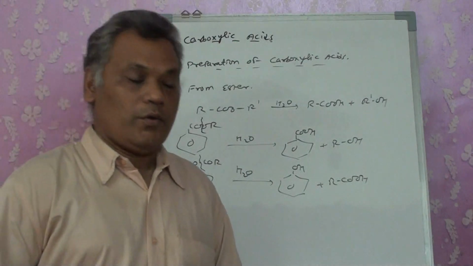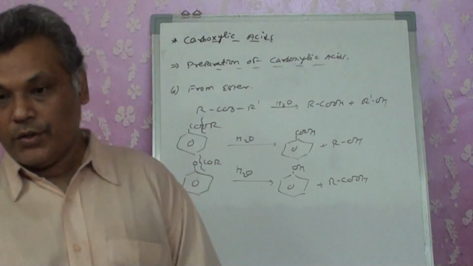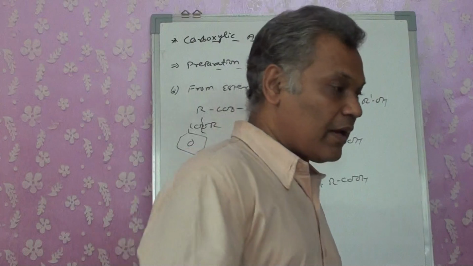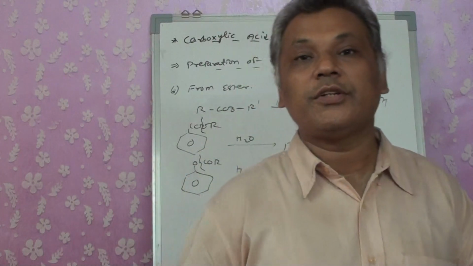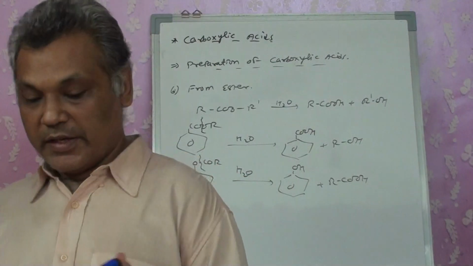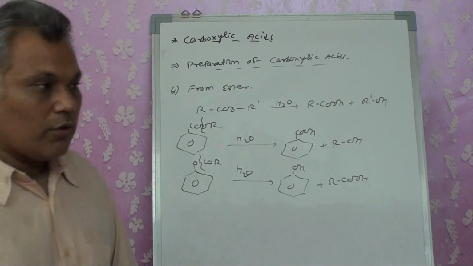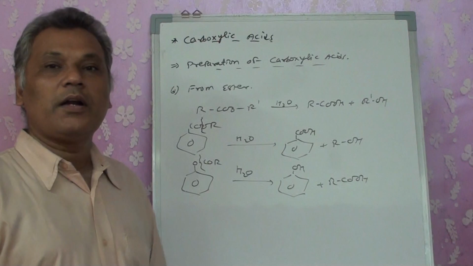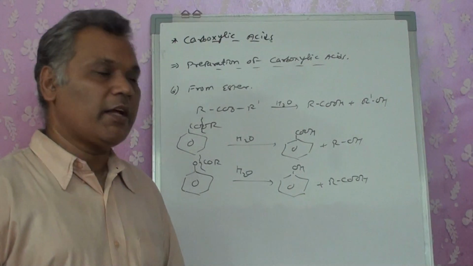Right? Is it clear? Okay, that is all what we have for the different methods for the preparation of carboxylic acid. In our next lecture, we will discuss the physical and chemical properties of aldehydes and carboxylic acids. Right?